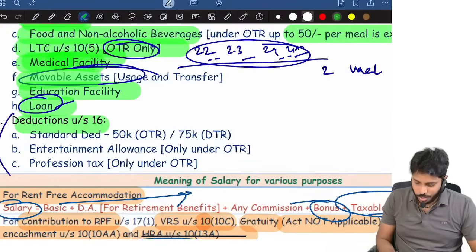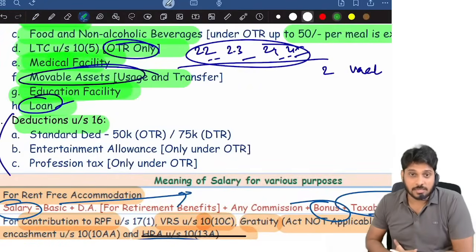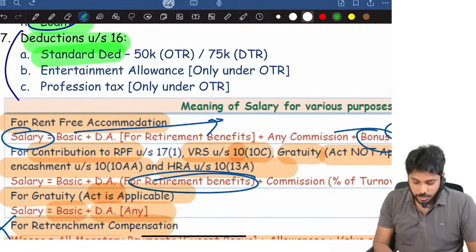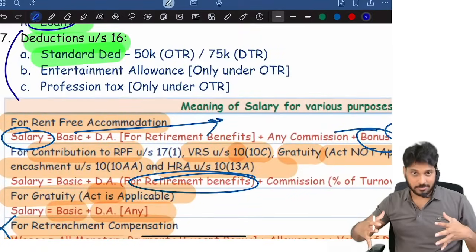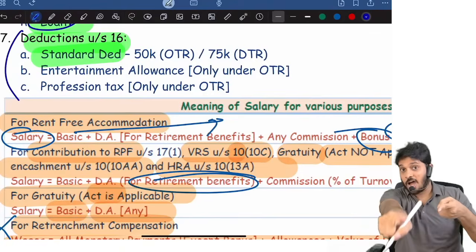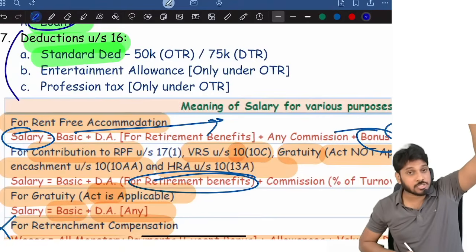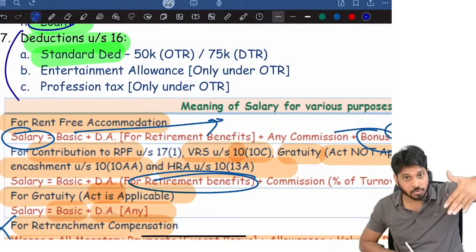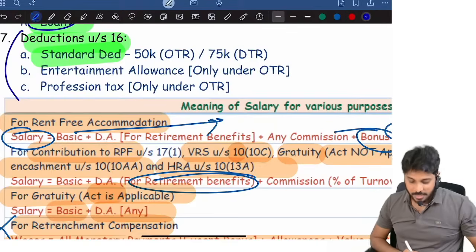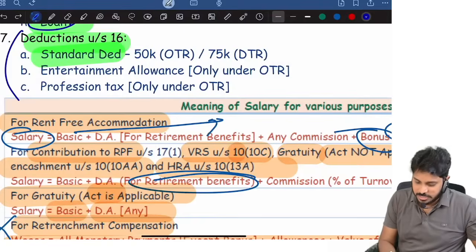Okay. All the provisions in salaries we covered. Now finally deductions, standard deduction. First you should compute gross salary. In gross salary computation, rent-free accommodation shall be computed at last, because you first list out all the items, allowances, everything, taxable portion, everything. Then RFA you compute, it will be very easy for you. Now standard deduction. How much is the standard deduction?